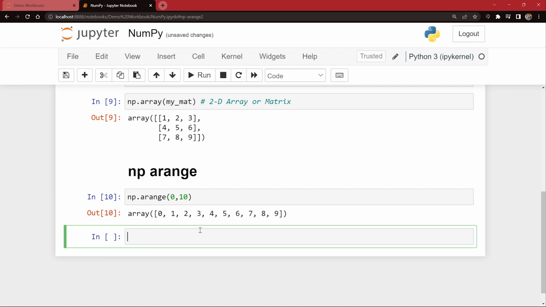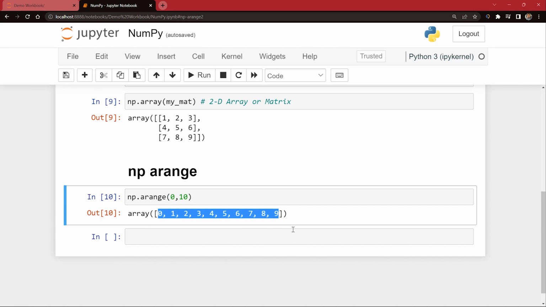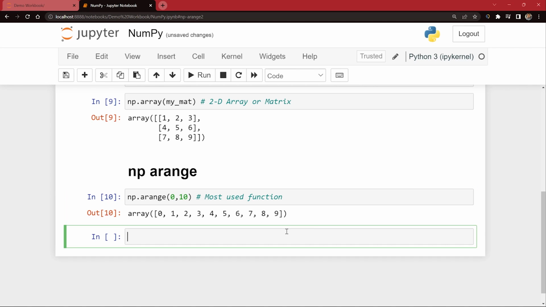So if I say shift plus enter, which is going to run this code, you can see it created a single dimensional array or vector in this case from numbers 0 to 9. It is very similar to working with a range function in Python, guys. If you have worked with a range function in for loop in Python, it is very easy to understand and learn. This is mostly used. Okay, this is most used function most of the time in NumPy arrays.